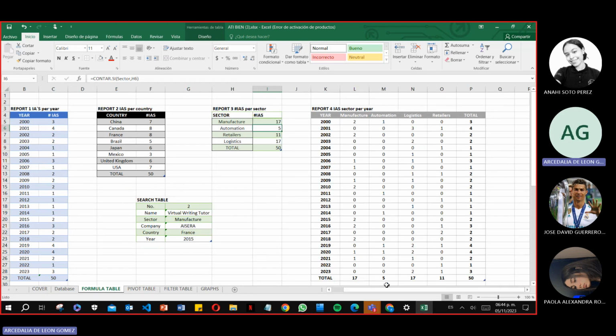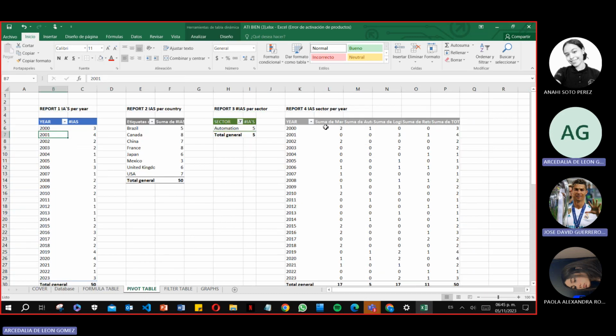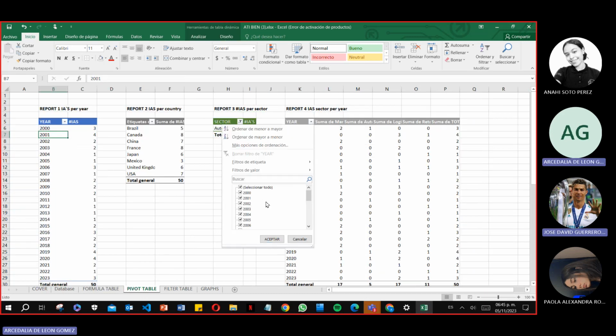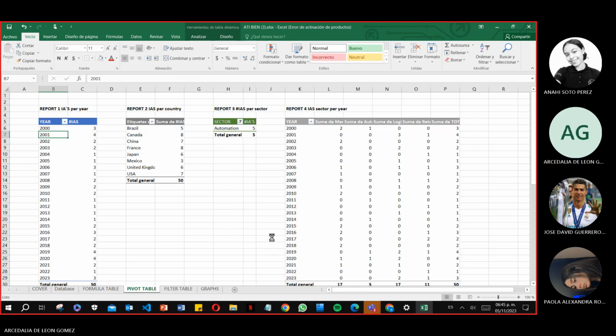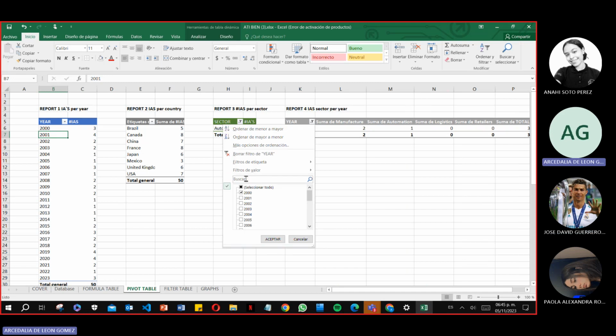Then we can find the fourth report, which is the sector of AIs per year. It shows how many AIs each sector produced per year. As we can see, it's another formula, and it shows everything in a specific way. Then we have the pivot table that can help us see a specific year, depending on which one you want to see.